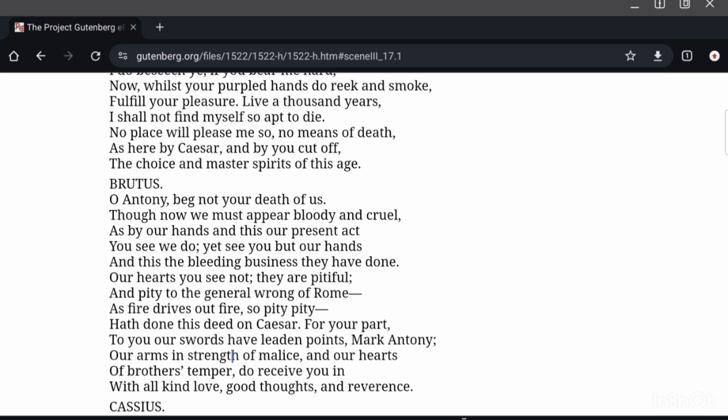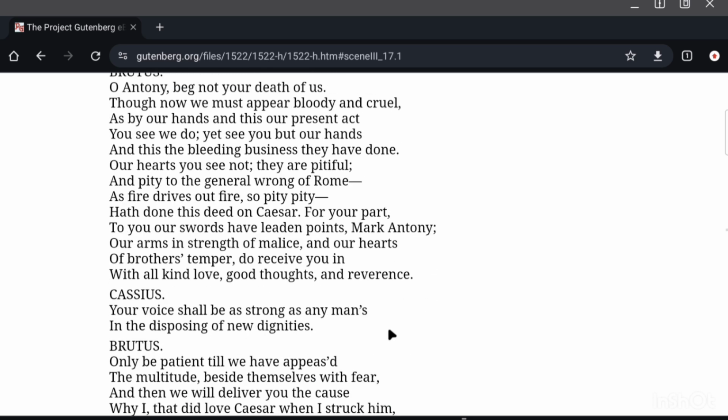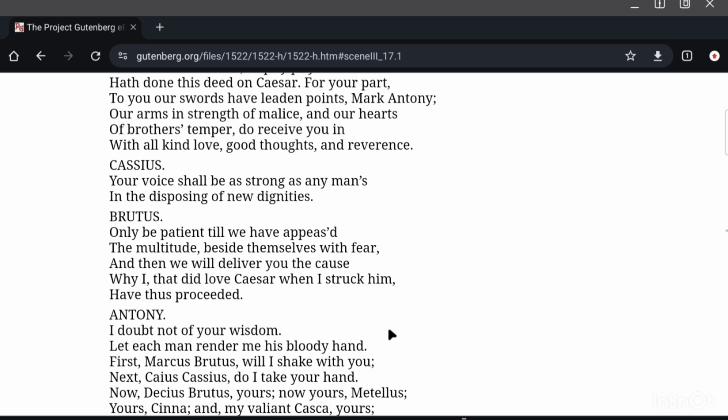Mark Antony, our arms in strength of malice and our hearts of brother's temper do receive you in with all kind of love, good thoughts and reverence. So we are prepared to accept you as our friend. Cassius says, your voice shall be as strong as any man's in the disposing of new dignities.